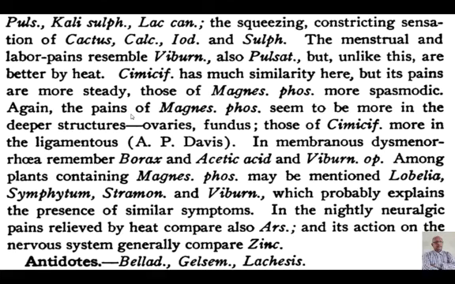In nightly neuralgic pains relieved by heat, compare also Arsenic. Yes, Arsenic we know is a chilly remedy, better by heat at the general level. Only the head is hot, where the patient feels better by cold.